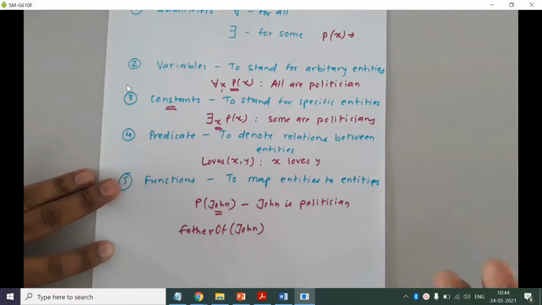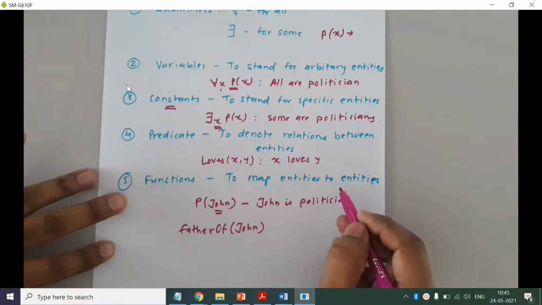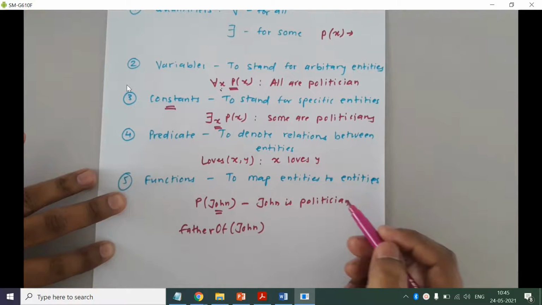Okay, so if Amit is the father of John, then this function will return a value Amit, and there can be some function which may return multiple values. That's why we are saying that it maps entities to entities. For example, parents of X. So 2 values will be returned for that function. Okay, so this is a quick recap of first order logic.